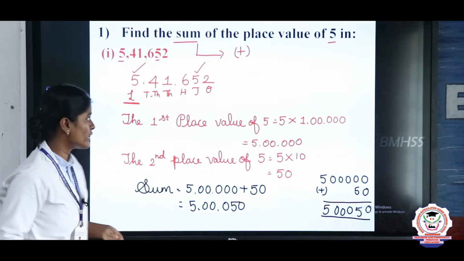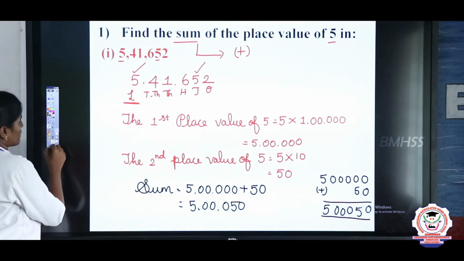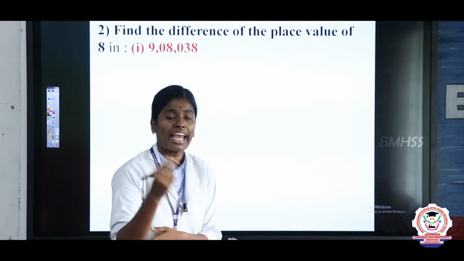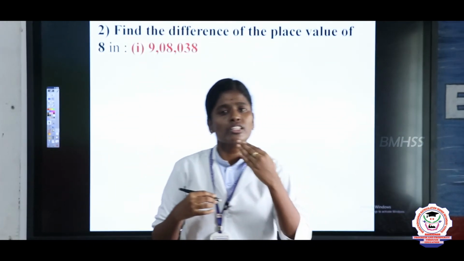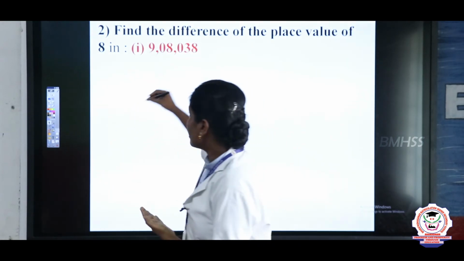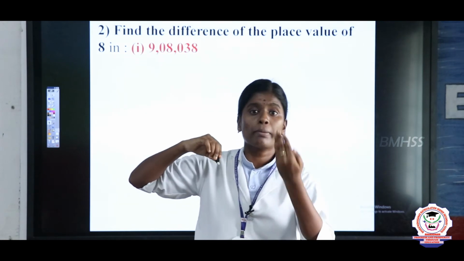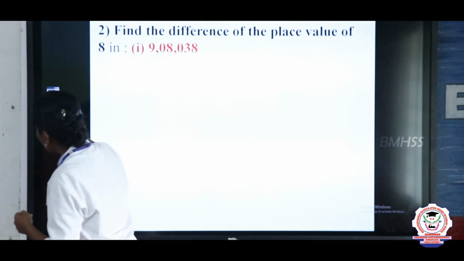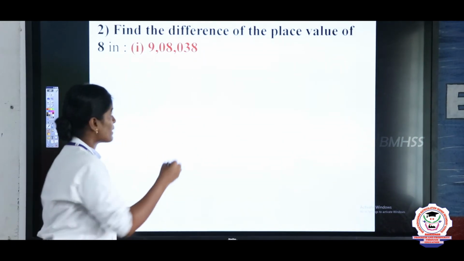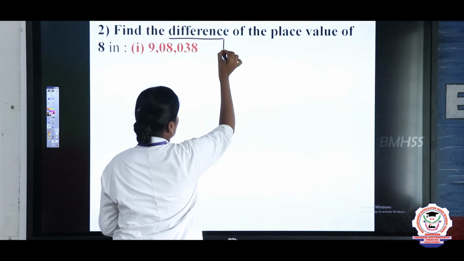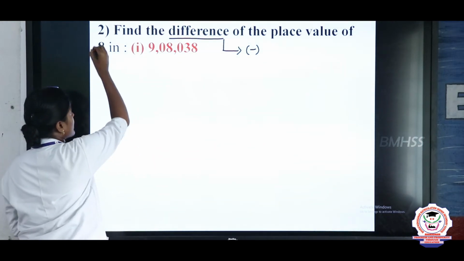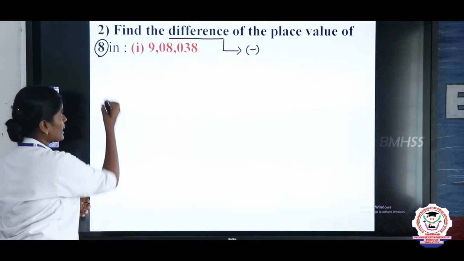Okay, so next we are going to the next example. Find the difference of the place values of 8. The first question was find the sum of the place value of 5, and sum means addition. Here the question is find the difference of the place values of 8. What does difference mean? Difference means subtraction. Now we are going to find the subtraction of 8. Okay, now take the question 9 lakh